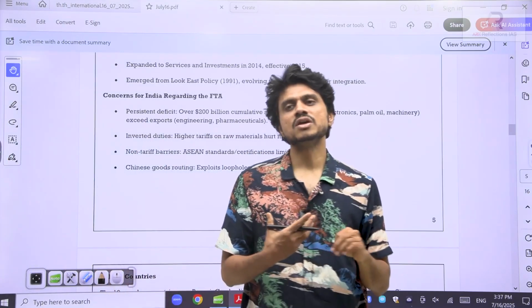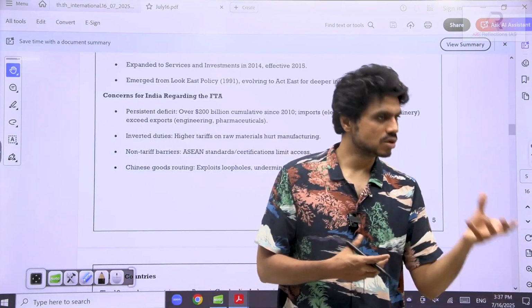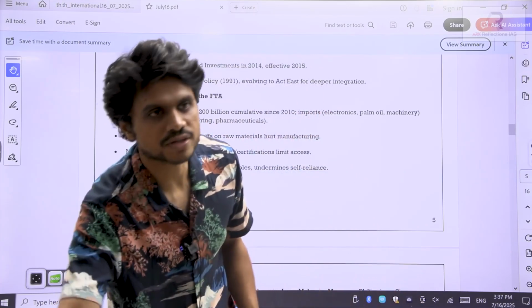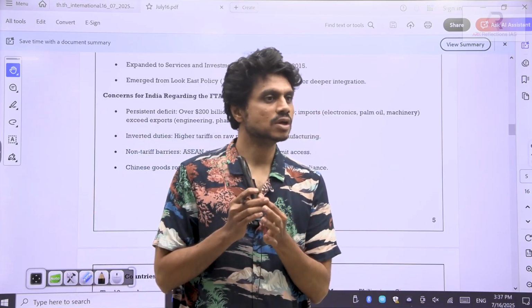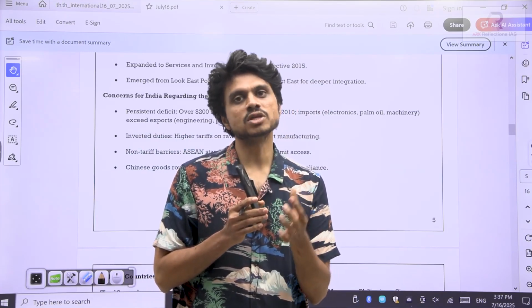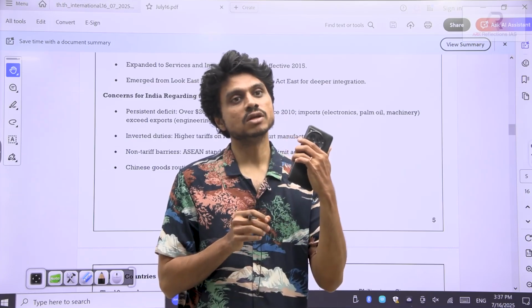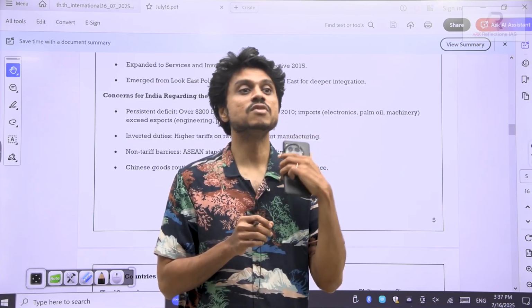So inverted duties means basically when we try to import any raw material or any machine. Suppose in order to manufacture this phone, I need some kind of chip. So when I import the chip, it is becoming costly for me. But if I import the mobile phone, it is becoming cheap. So this is called inverted duty structure.